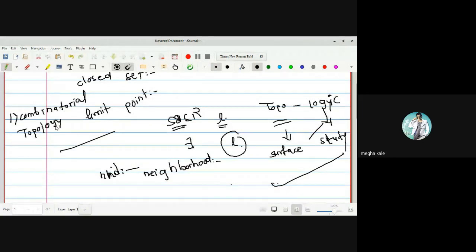Any point y that belongs to that neighborhood has distance of x comma y less than r, where r is the radius of that neighborhood. But if you use the word neighborhood in the definition of neighborhood, it will not be a definition. Can you please elaborate the definition?